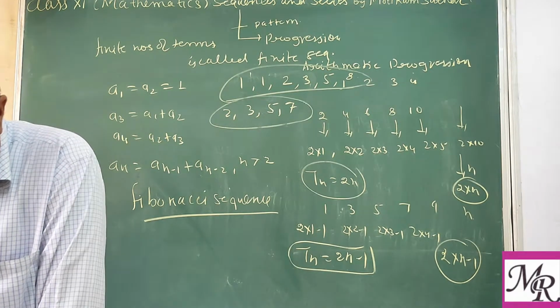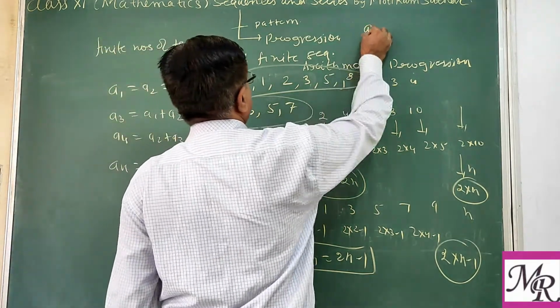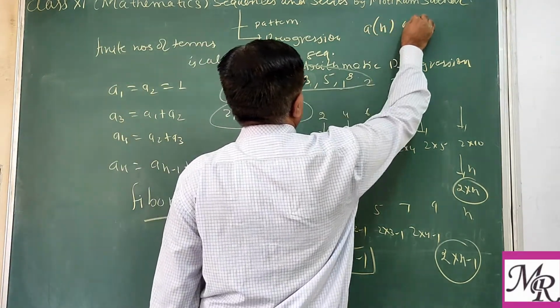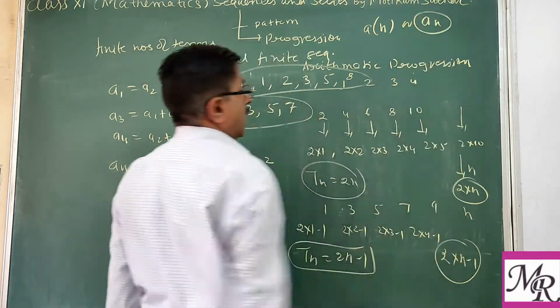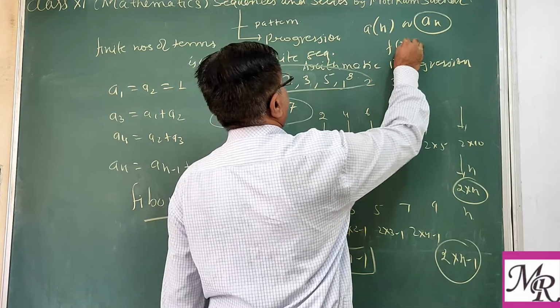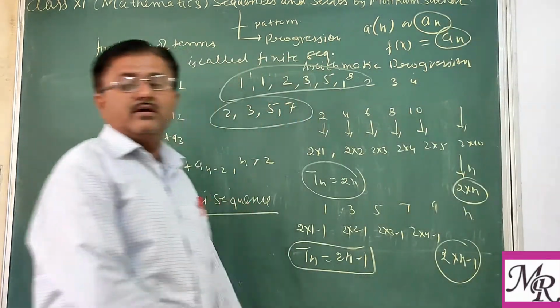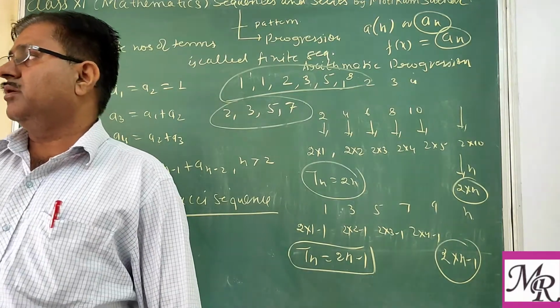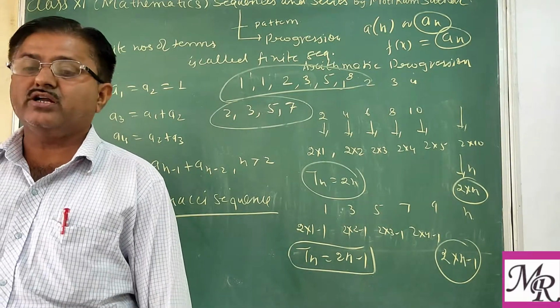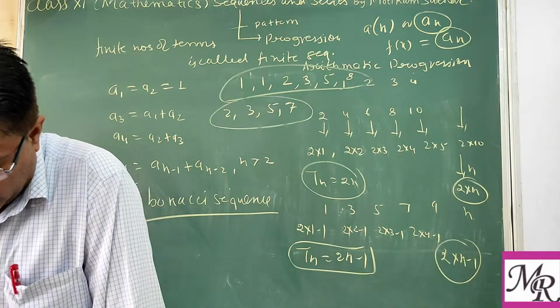Sometimes we use the functional notation for an. In some textbooks you find this written as an or a of n. Like this, we can write a function. As you know, a function is written as f of x, so this can be written as a of n. It means putting the value of n in the function, we get the corresponding values of an, meaning a1, a2, a3, etc.